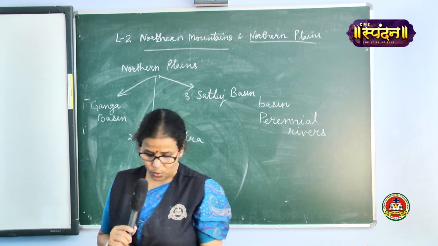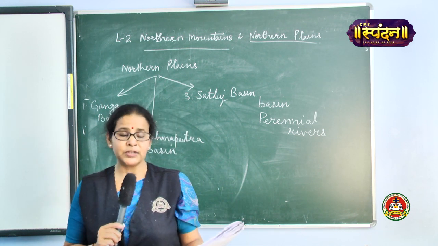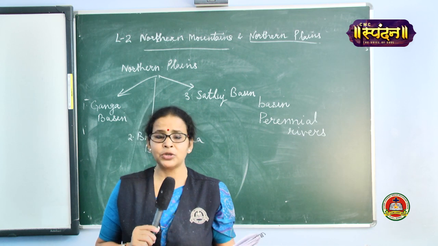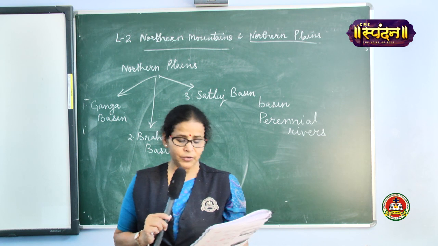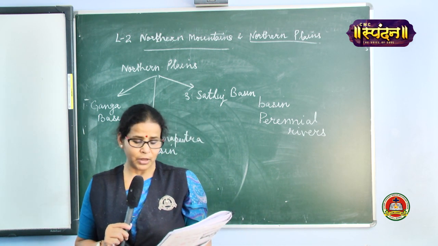An area watered by a river and its tributaries is called a basin. Now this is the definition of basin. Children, please underline this line. An area watered by a river and its tributaries is called a basin.